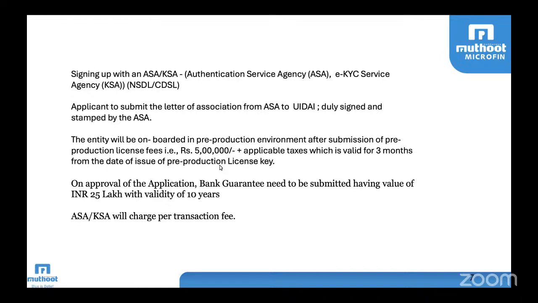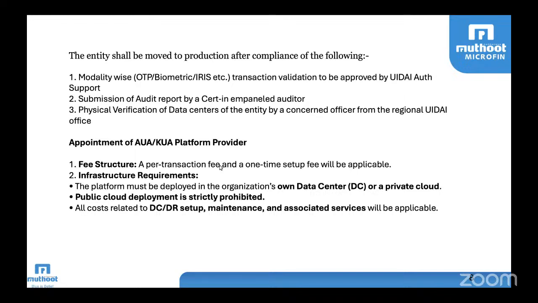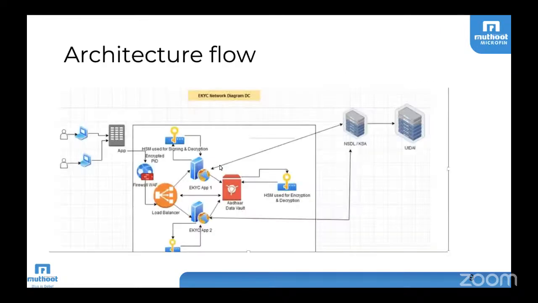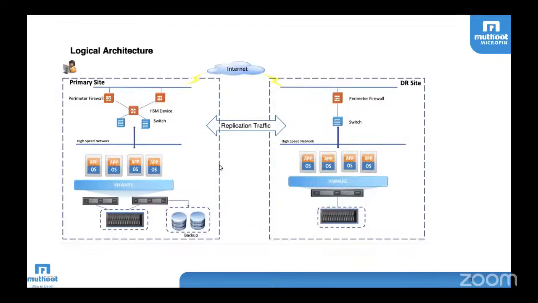These are the costs included, and after getting all these things, they will give a pre-production license by validating the minimum required transactions that we have already done through a DC DR setup. An AUA KUA platform provider needs to be there, and only through that can we execute this activity. So this is the architecture flow. I hope you are all very clear about this. I am just going to the next slide. This is the replication mechanism. I have already told you.